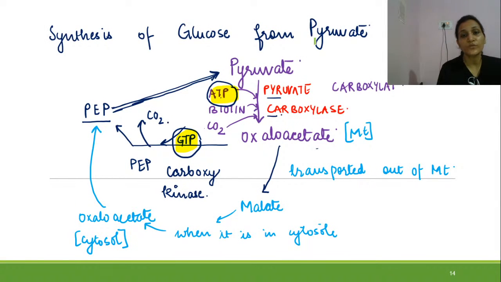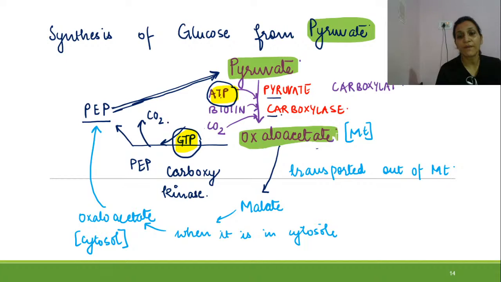Now the synthesis of glucose from pyruvate. The first thing, how glucose is formed from pyruvate. This pyruvate gets converted into oxaloacetate with the help of a carboxylation reaction catalyzed by the enzyme pyruvate carboxylase. This oxaloacetate is formed in the mitochondria and cannot be transported as it is, so it is converted into malate and transported out, and malate is converted back into oxaloacetate in the cytosol.